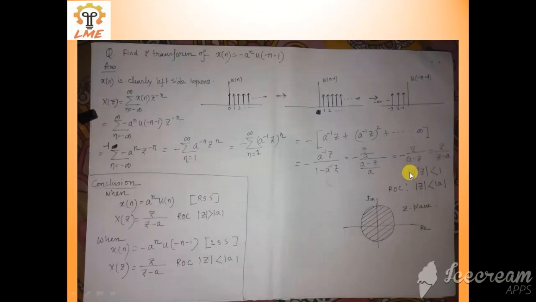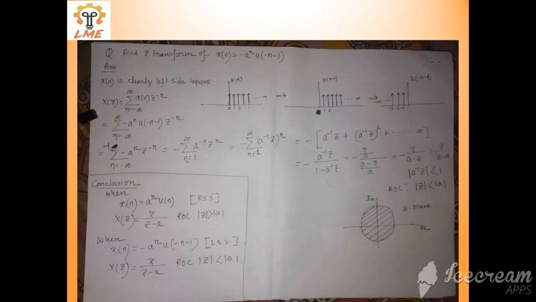The ROC is that the common ratio must be less than 1, so mod z less than a. Here the ROC is mod z less than a, inside a circle having radius a.